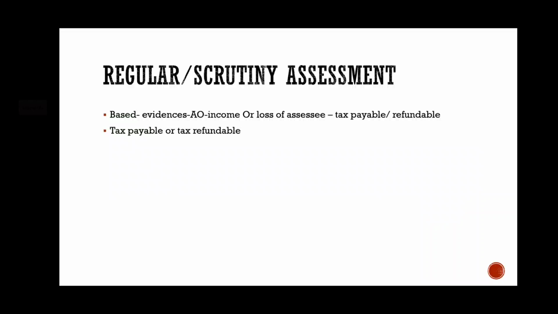So, in the previous video, we learnt about section 143 subsection 2, that is nothing but the notice for making scrutiny assessment. So the income tax officer usually issues a notice to the assessees. The assessee submits the response. Based on that evidence, the assessing officer computes the total income and says how much is the tax payable and how much is the tax refundable.